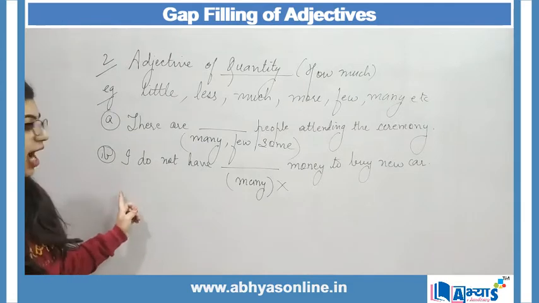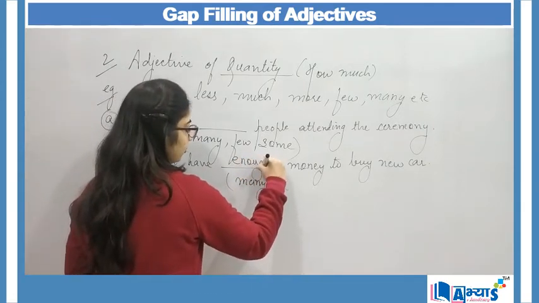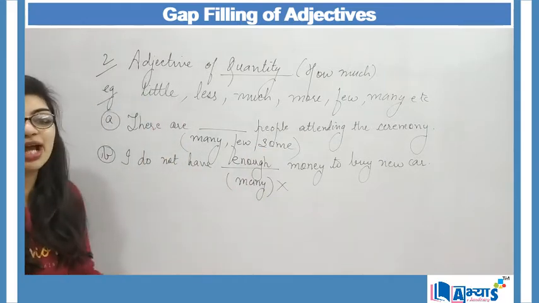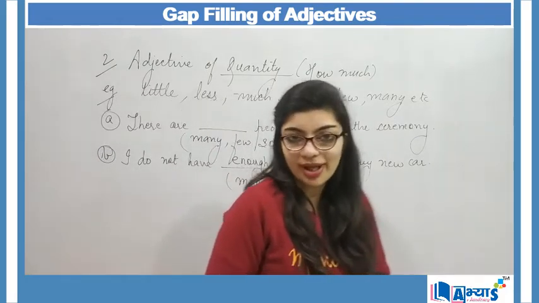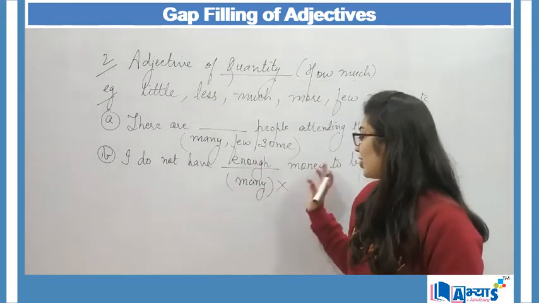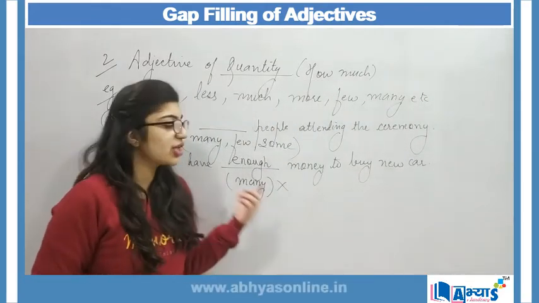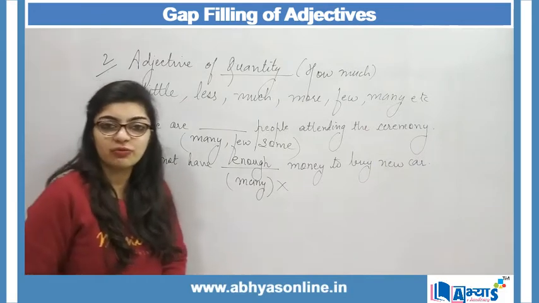I'll say I do not have enough money to buy this car, right? Enough means that the sufficient amount or the amount which is required is not available. So I do not have enough money to buy the new car. This will be an appropriate word through which I can fill the gap. So these two were the examples of adjective of quantity.